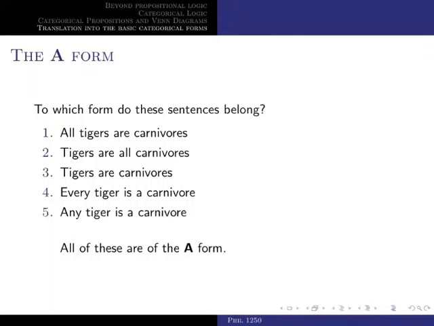Some of the words that express universality are all, every, any, and if you look at sentence 3, there is no quantifier, but what we're saying basically is that all tigers are carnivores. So when you say tigers are carnivores, you're saying that tigers in general are carnivores. So should we state it as a rule that every time we omit quantifiers, we have a universal sentence? Well, try to test this out. Try to see if you can come up with a counterexample to this supposed rule. So if you want, you can pause the video.